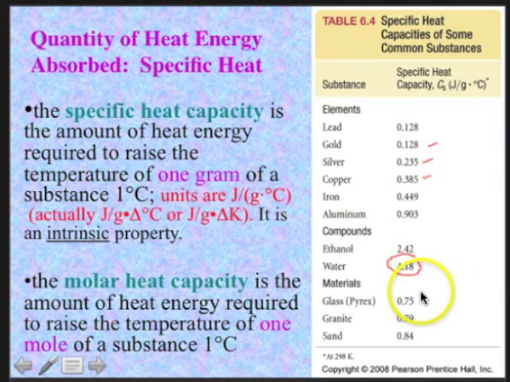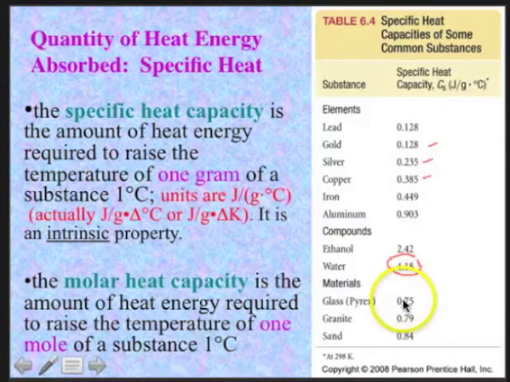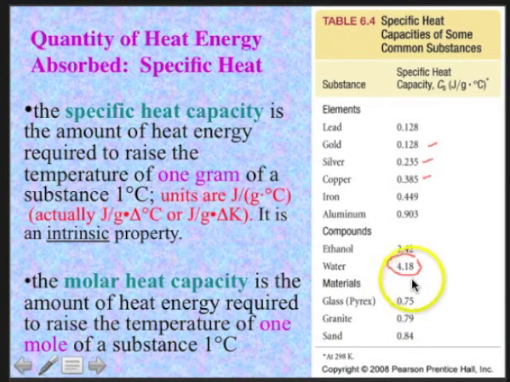The molar heat capacity is the amount of heat energy required to raise the temperature of 1 mole of a substance by 1 degree Celsius. That too is an intrinsic property.